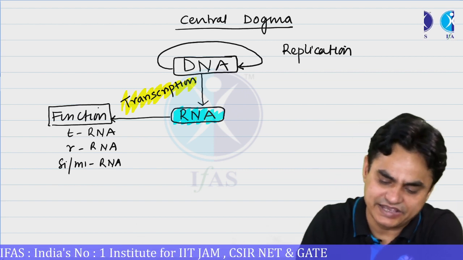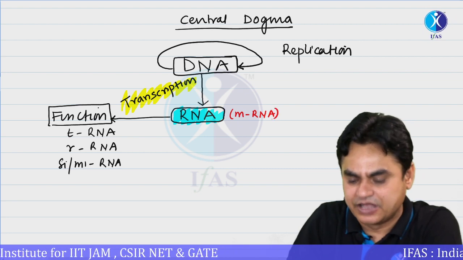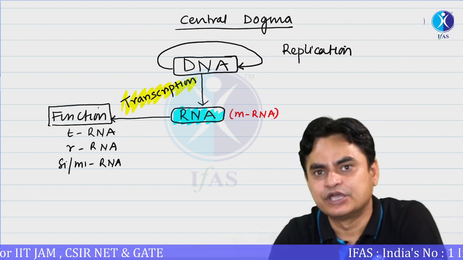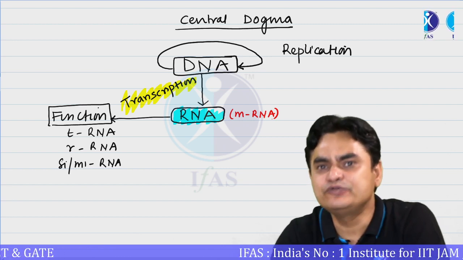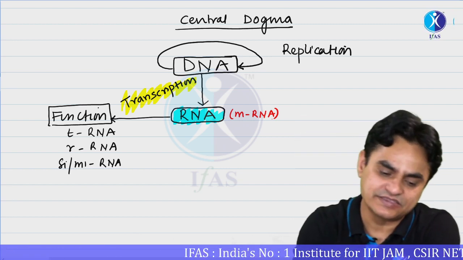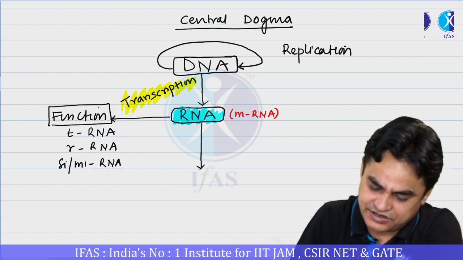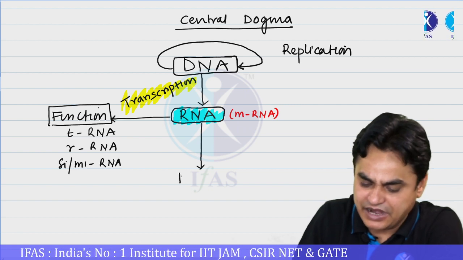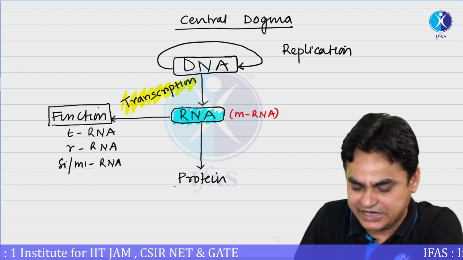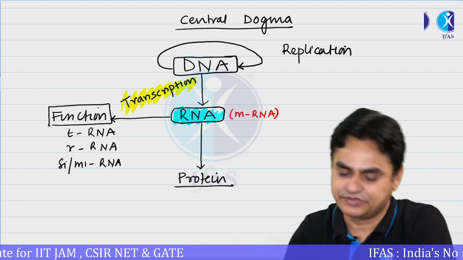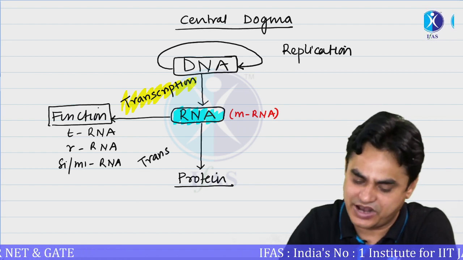But if this RNA is a messenger RNA, then the information which is present in this messenger RNA molecule is used as a template for the synthesis of protein. And this process, where the information in a messenger RNA is utilized for protein synthesis, as you all know, is referred to as translation.